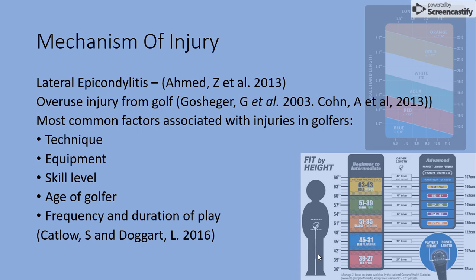These are technique, the player's grip type, so whether they have an interlocking or non-interlocking grip on the club. Equipment, whether a golf club bag is too heavy for them to carry or if the club size is correct for the player. Skill level. Injuries could be linked to the player's handicap or total shots played.